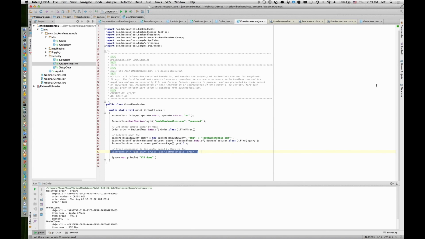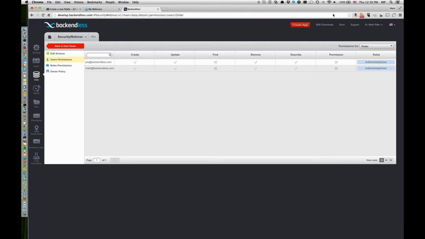Now, there was a question from one of the attendees. The question is, can we run a data load to load users, data, and permissions from CSV or JSON? You can, if I understand you correctly, you're asking if you can import data into Backendless. You can definitely import users and data objects. As far as loading permissions, I don't think the CSV supports that. We can quickly check this.